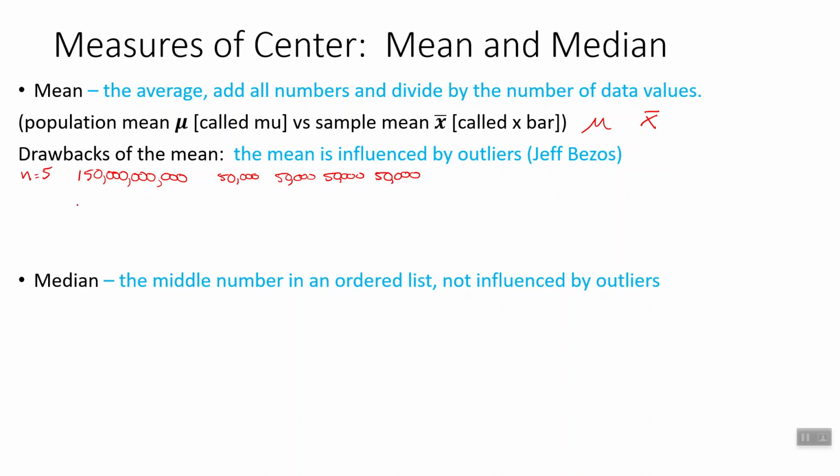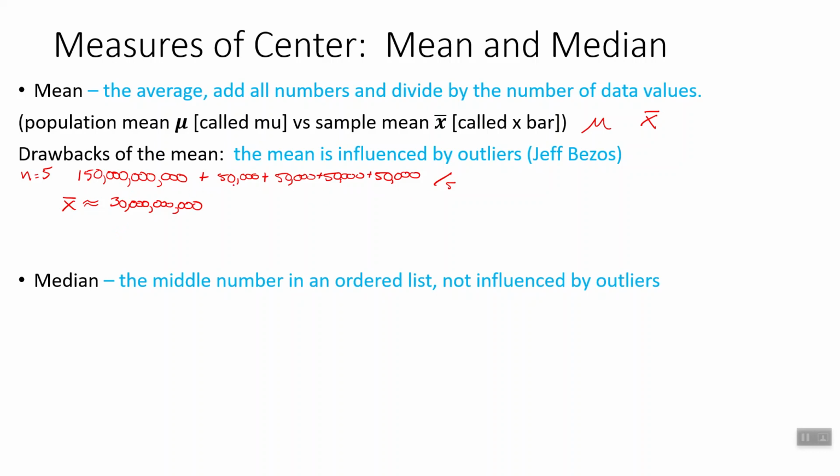So what is their mean? Well, this would be a sample because this is not everybody, but the sample mean here would be roughly, add them all up and divide by 5, since there were 5 values there. All right, and we're going to get roughly $30 billion.